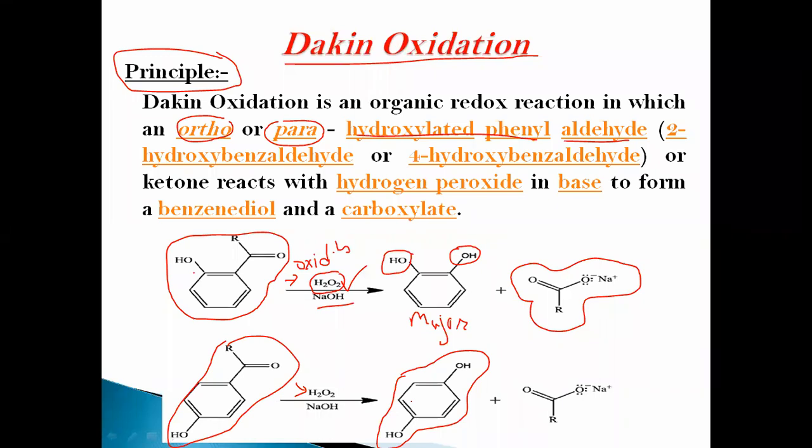If the hydroxy is in the ortho position, there is formation of 1,2-diols. If the hydroxy group is in the para position, then 1,4-diols are formed. Benzene diols, aromatic diols, are the final product, formed by oxidation in the presence of the oxidizing agent hydrogen peroxide and base. This is the principle.